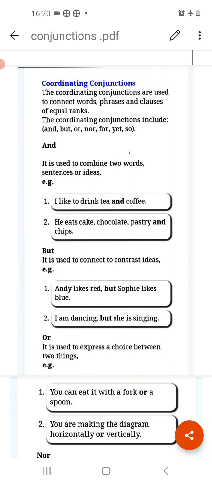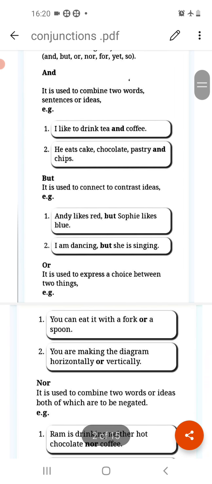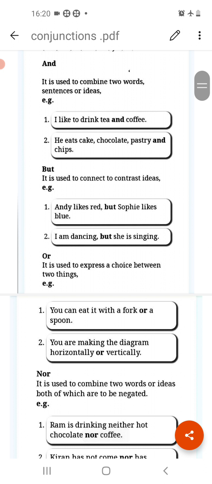Okay. Now the first is and. We are doing the explanation one by one. Now where do we use and? It is used to combine two words, sentences or ideas. Simply, when we have to add any two words, any two sentences, or any two ideas, then we use and.